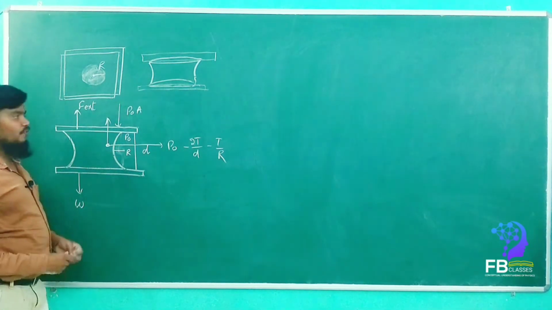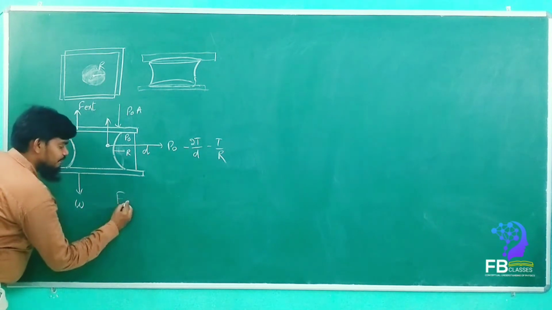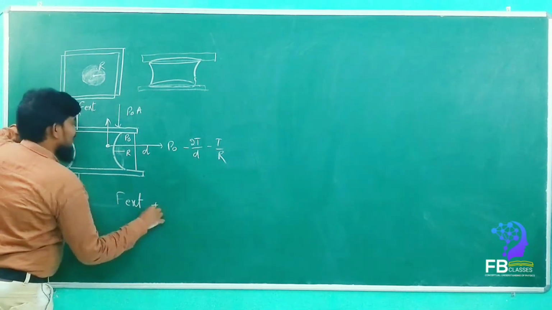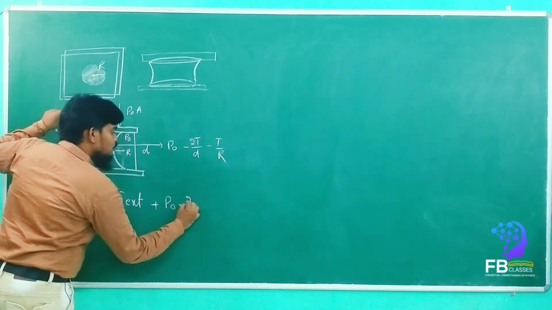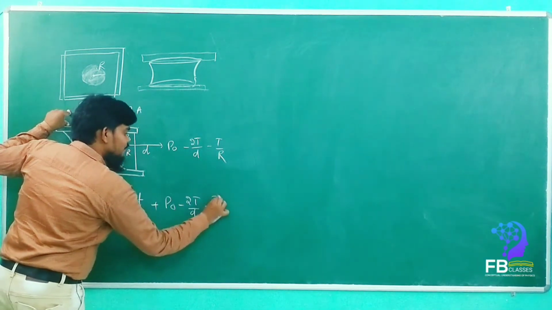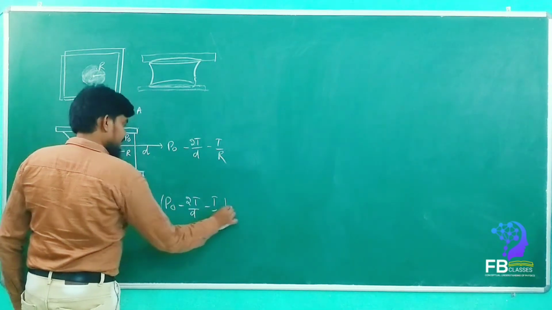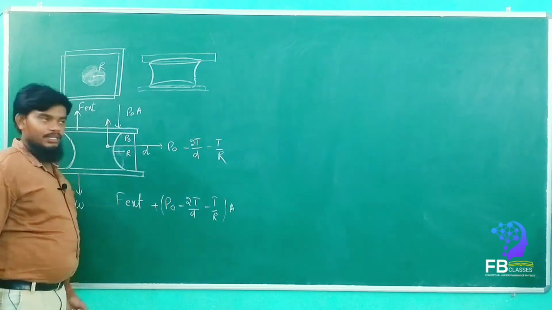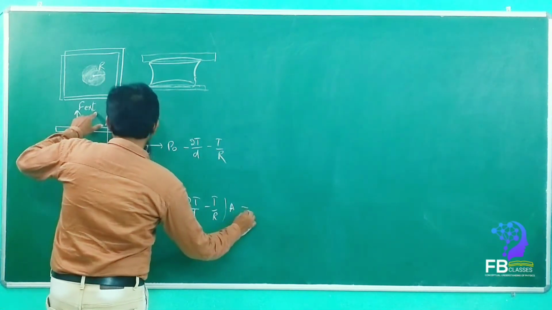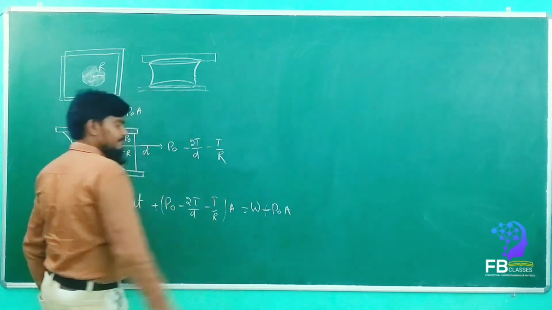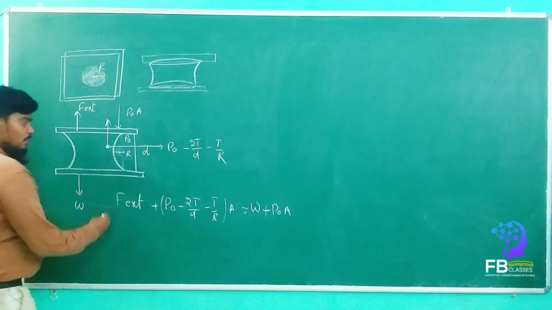So if you write the equation here, F external plus P naught minus 2T by D minus T by R, into area, is equal to weight plus P naught into A. Are you getting my point? How much value will come?